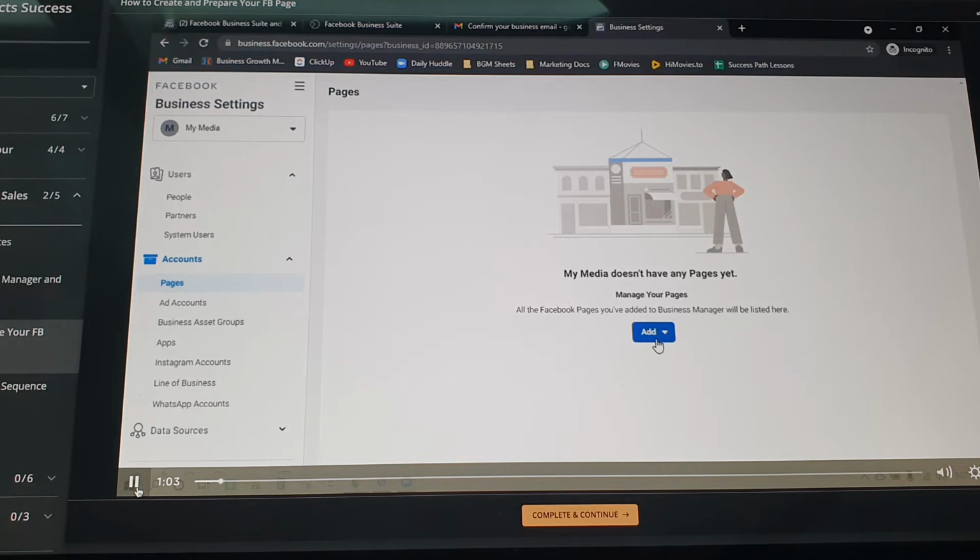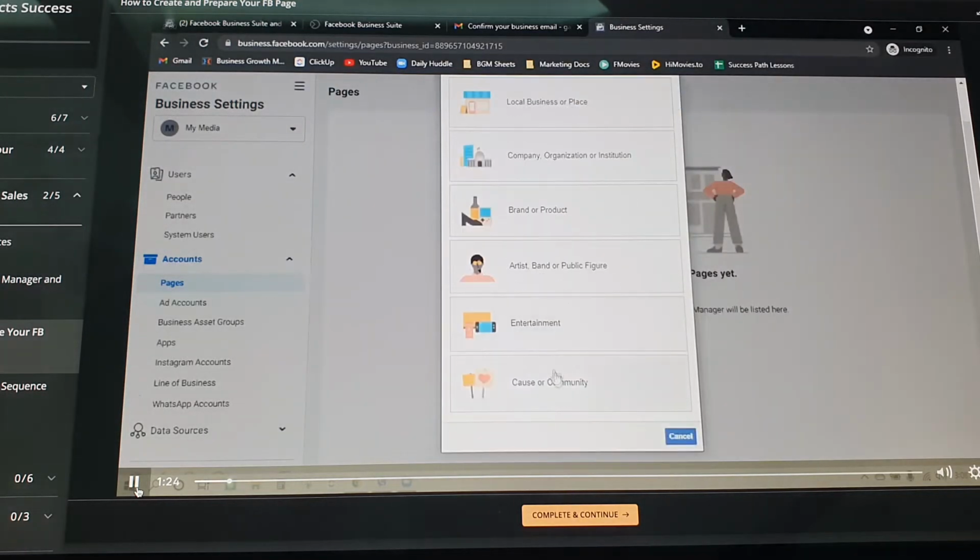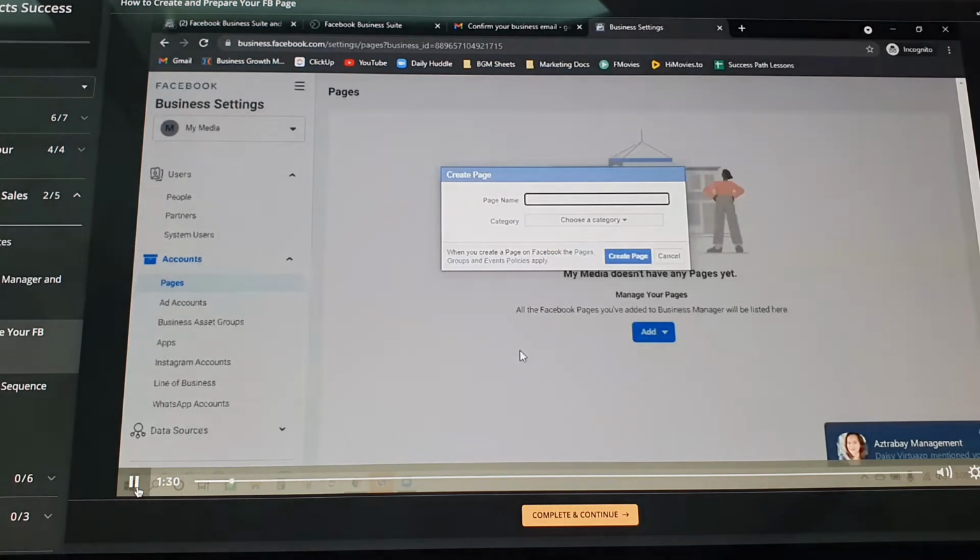But for those people na hindi pa naka-update ng business page sa Facebook nila for your business, tuturuan ko kayo paano gumawa. So I will teach you how to create it inside the business manager. So we'll create a new page. Then ano ba yung gagawin natin? So let's see, brand or product. So yan lang. Sabihin natin my shop Philippines.